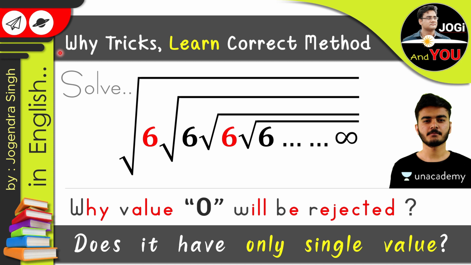But before moving forward, if you see a line written here, why will the value 0 be rejected? Actually, we got two answers here. One from the trick and second is 0. But the thing to know here is why 0 will be rejected and why we took only one value as the answer. So for that, watch this video till the end without skipping any part, else you will miss an important part of the video.